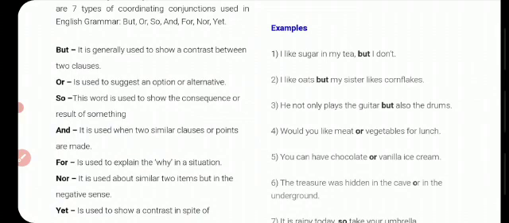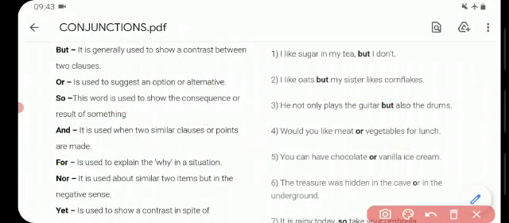I like sugar in my tea, but I don't. Or is used to suggest an option or alternative. Or will show us a kind of choice, showing some kind of choices. Would you like meat or vegetable?